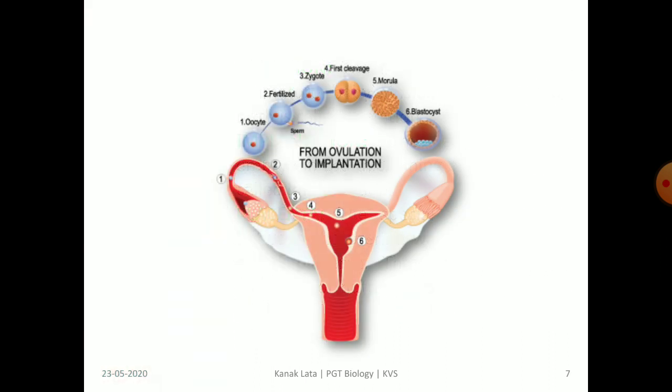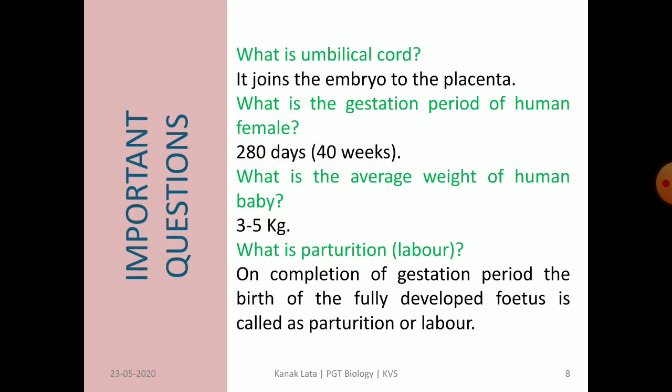This is the figure showing ovulation to implantation of embryo to the uterine wall. Let us discuss a few questions which are always asked in exam. First is, what is umbilical cord? Umbilical cord is the cord which joins the embryo to the placenta. When the baby is born, it is cut and tied.